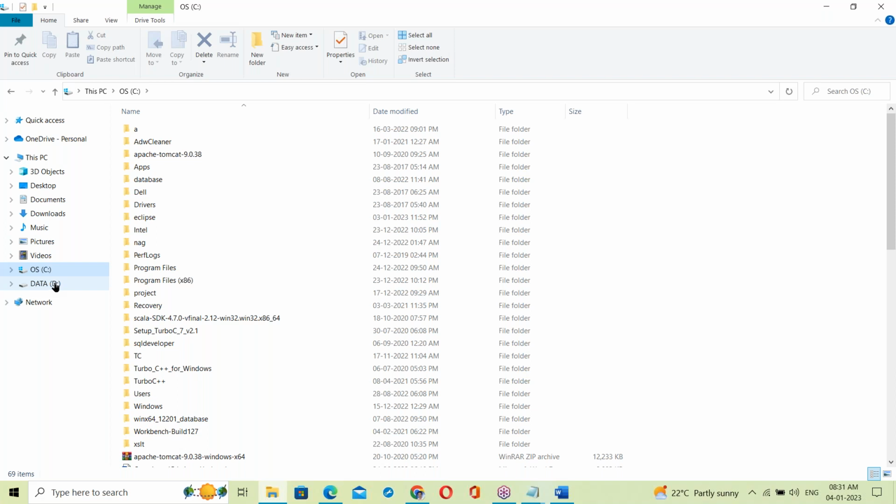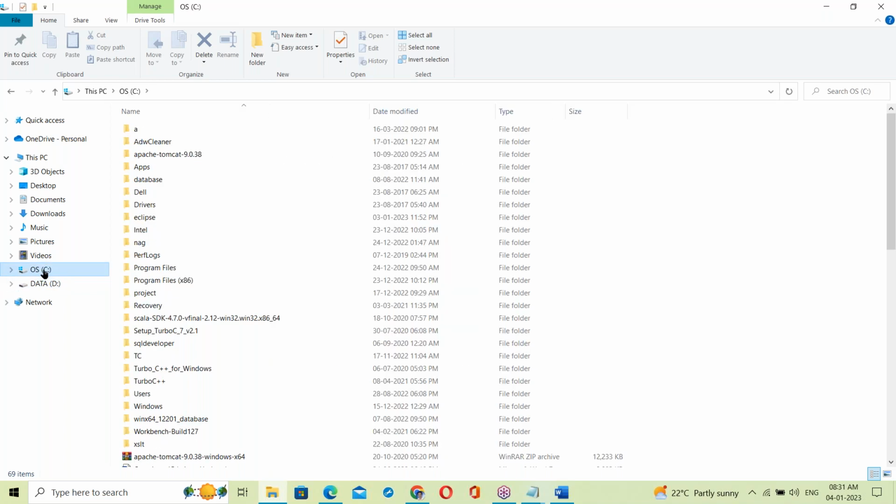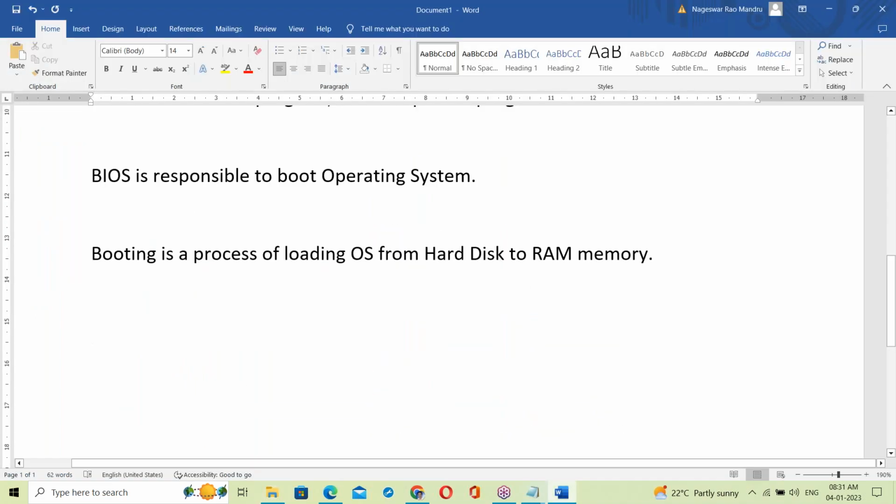The OS and programs and everything are running inside the RAM memory. The hard disk is for data storage, and RAM is to run the OS. So in the C drive, there is a Windows OS, right?